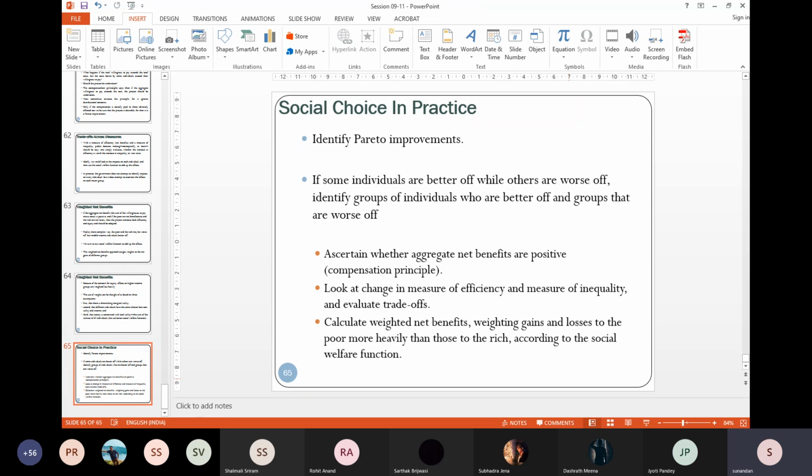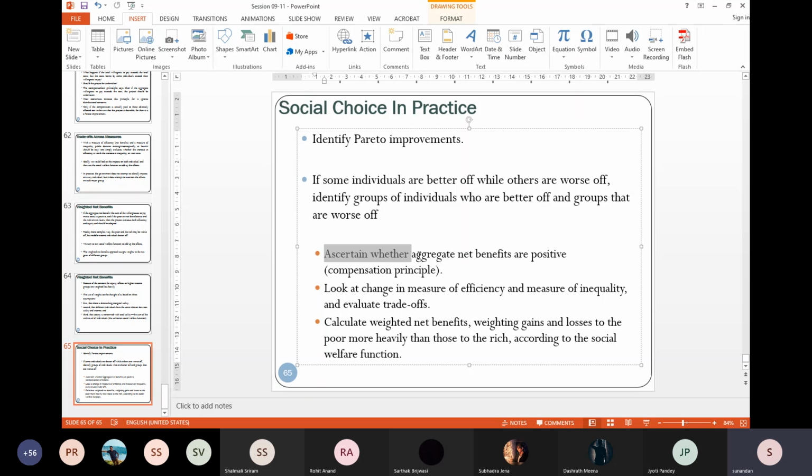Now, once you identify those two groups, a group which is better off, a group which is worse off, you already know that aggregate net benefit must be positive. Until and unless that is the case, you are not going to implement the project, right? You are not going to implement a project for which aggregate net benefit is negative. And why do I need that? To implement a compensation principle. How much do I need to compensate the worse off group?